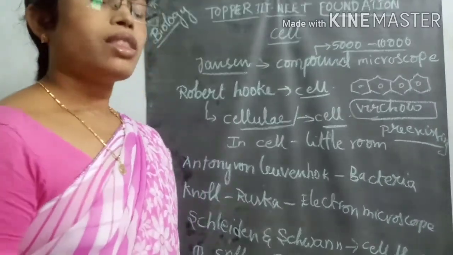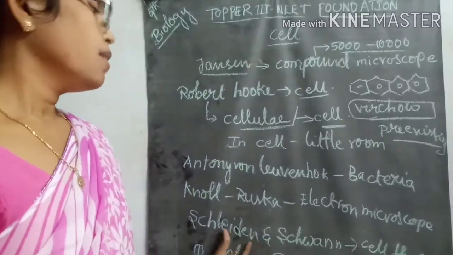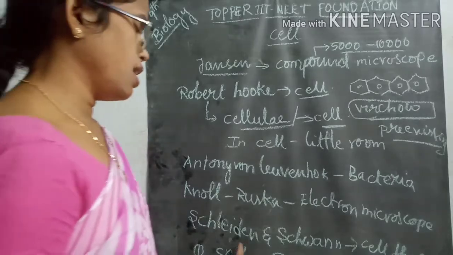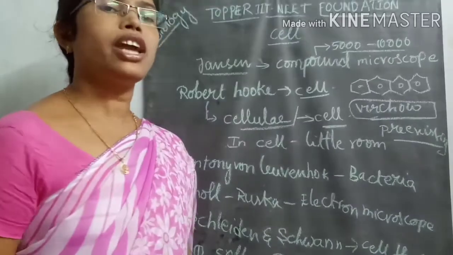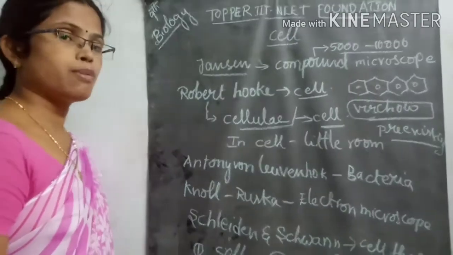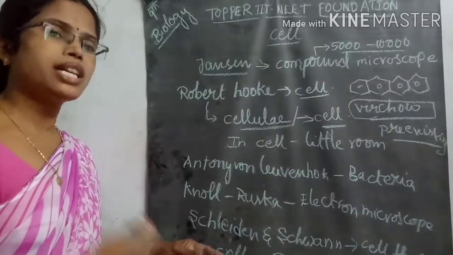So that's why there are some exceptional cases for the application of cell theory. So the cell theory was modified into: every organism's body is made up of cells or the products of the cells.